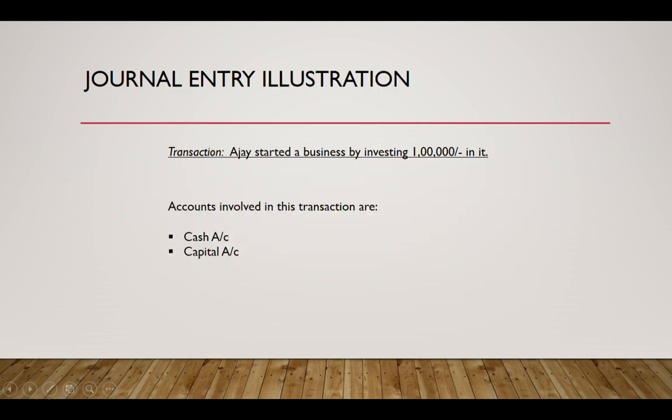Alright, now let me show you some common transactions that take place in a business, and I'll explain their journal entries. In this transaction, there is a person called Ajay who invested rupees 1 lakh in a business. So the accounts involved are the cash account and the capital account. Before passing a journal entry, you need to identify the accounts involved in the transaction.